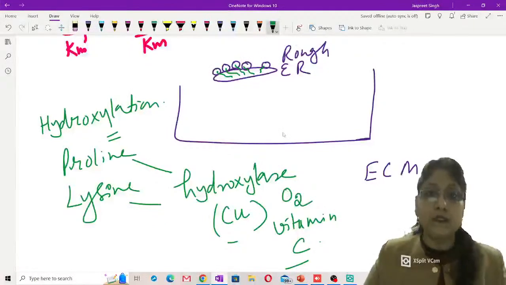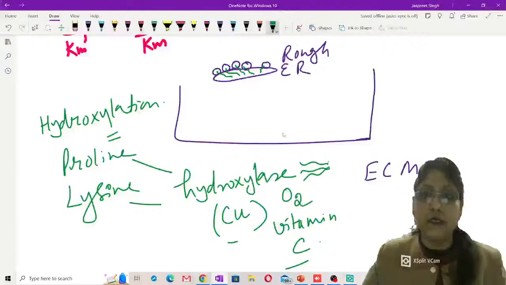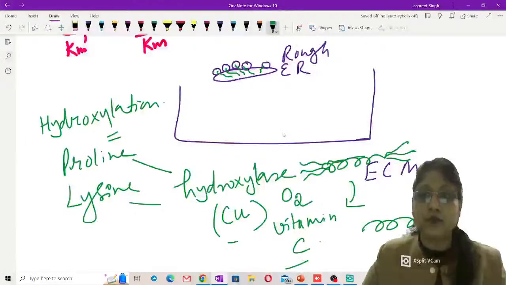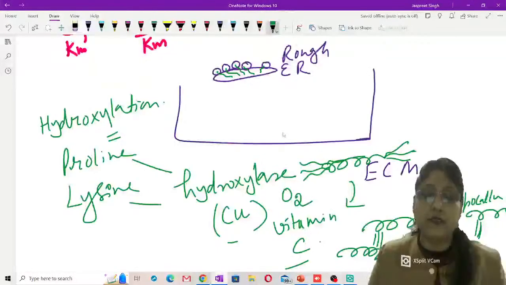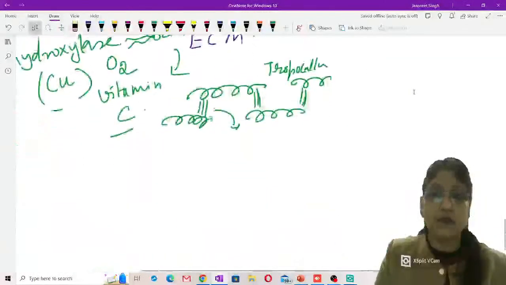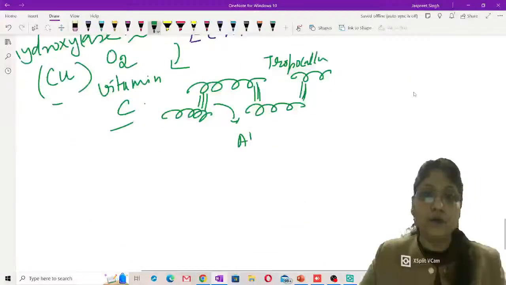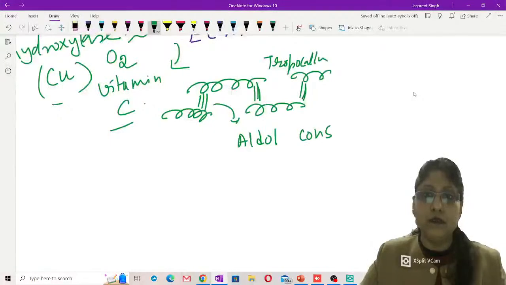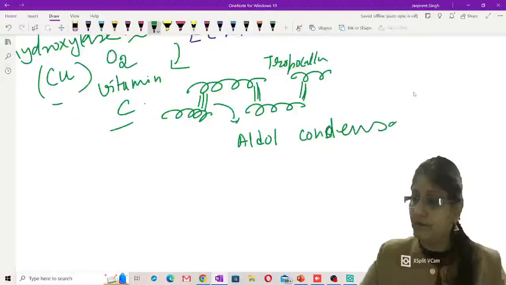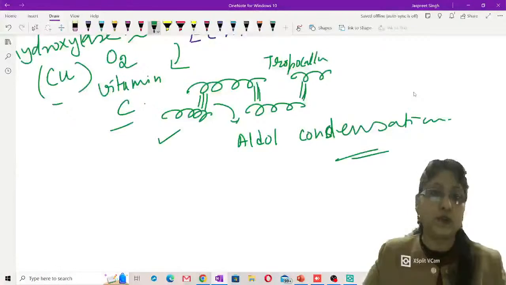Alright, and once the procollagen is secreted into the extracellular space after multiple steps, what happens? There occurs the tropocollagen formation. This is tropocollagen, triple helical structure, and these tropocollagen are going to be arranged in a staggered arrangement, and because they have interactions between two tropocollagens in this fashion, which is called aldol condensation. So you also have the aldol condensation, which is maintaining the staggered arrangement of collagen, tropocollagens.